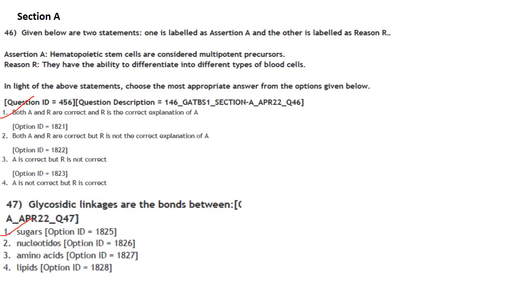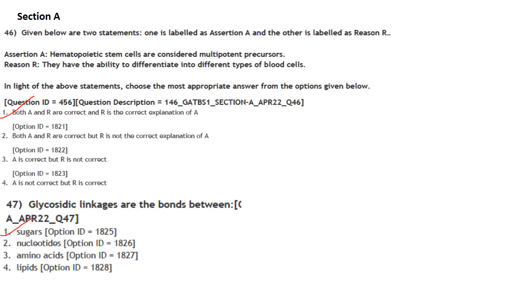2022. Coming to the first question. These are questions from section A and I will be discussing only the biology questions. So coming to the first question. Given below are two statements. One is labeled assertion A and the other is labeled as reason R. In the light of the above statement, choose the most appropriate answer from the options given below.